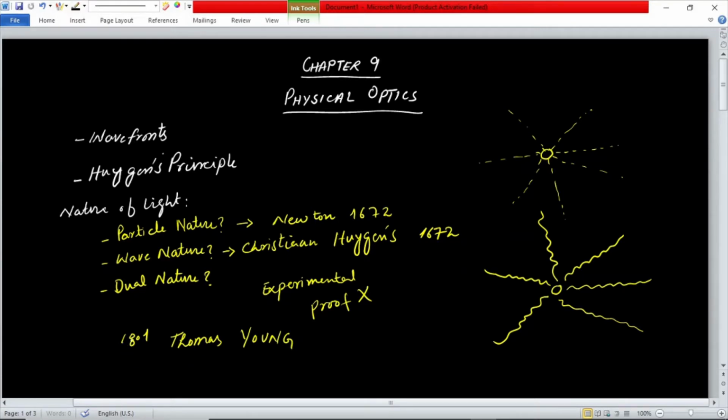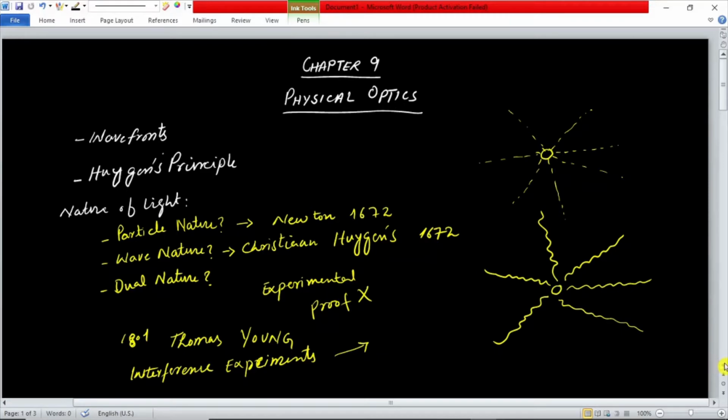Based on this experiment, he proved the theory of Christian Huygens and confirmed that light has a wave nature.